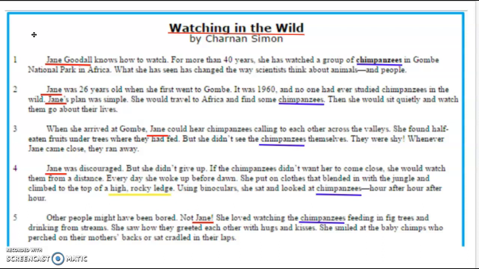I'm going to read to find out more about her discoveries about chimpanzees. And that is how you activate your pre-reading strategies and make a prediction about a complex text.